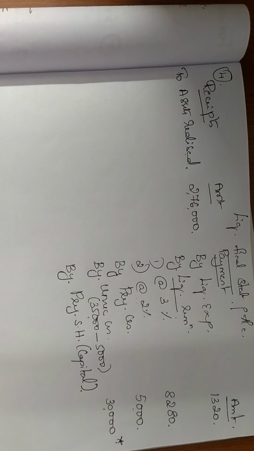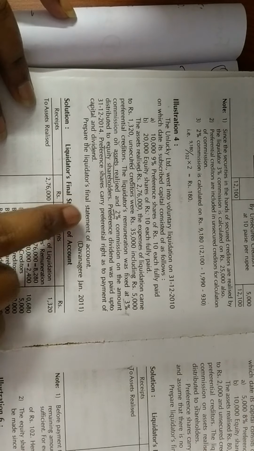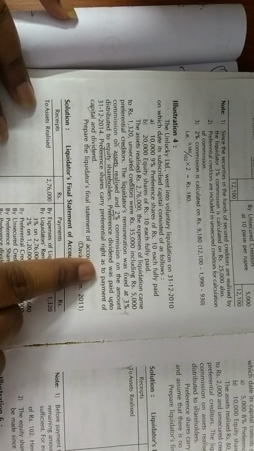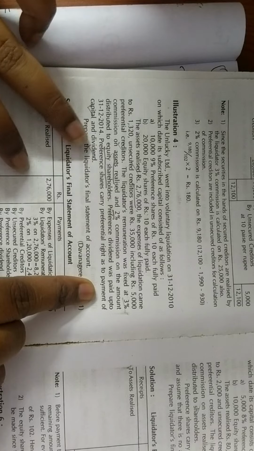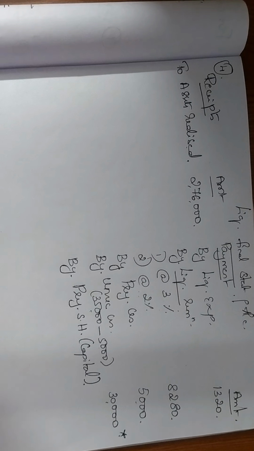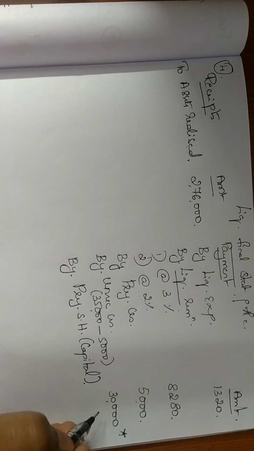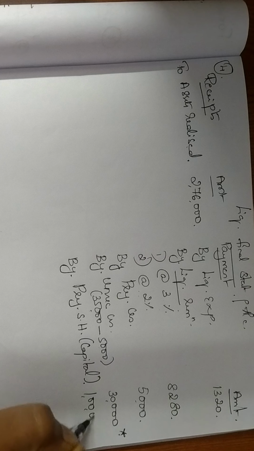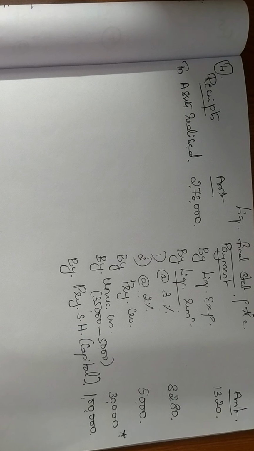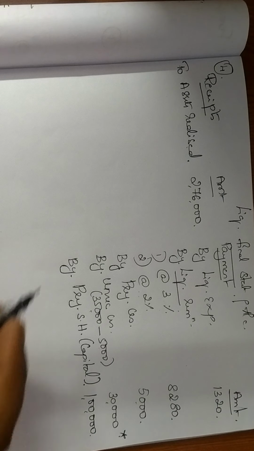In the question, they have told you preference shares carry preferential right as to the payment of capital and dividend. So remember, you have to give them dividend also, but you will pay the dividend only after paying your capital. So here I am writing preference shareholders capital as 1 lakh. How did you get 1 lakh? It is 10,000 preference shares multiplied by 10 each, so you get 1 lakh.